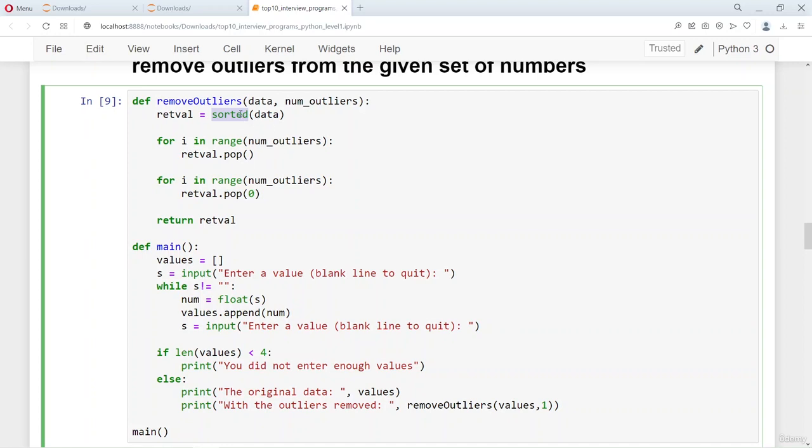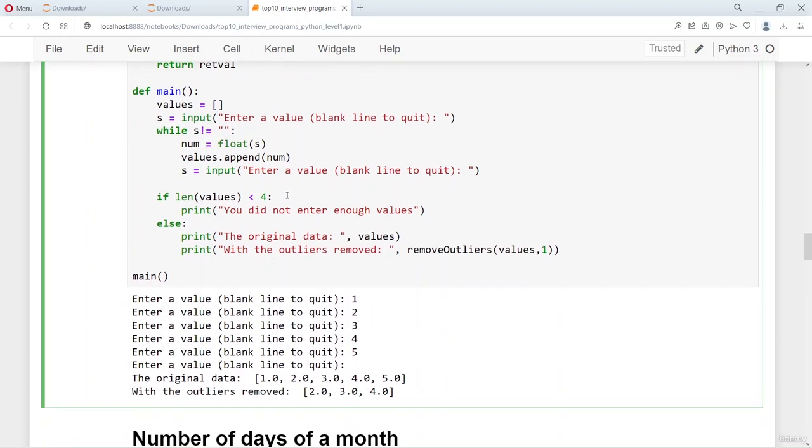Once you sort the data, which you do here, you just remove the last element in the series and the first element in the series, and then because you have removed the last element and the first element, it automatically has removed the outliers. So this is a very simple way of removing the outliers. There are slightly more complicated methods to arrive at the outliers, but I have just shown a very simple way of removing the first element and the last element,